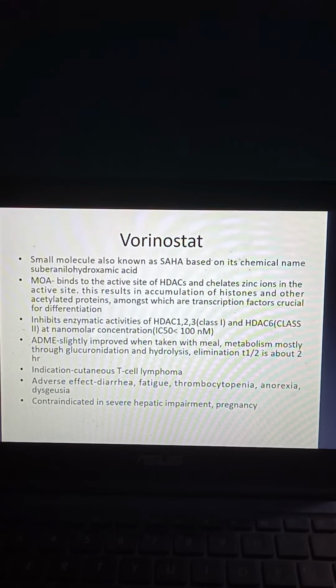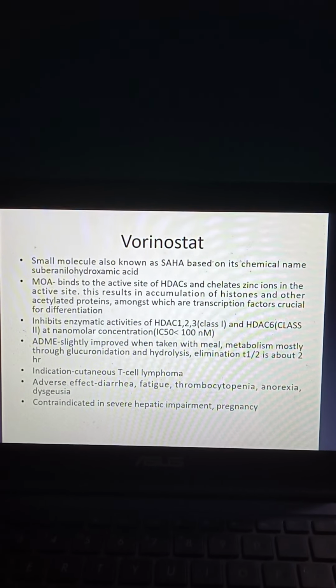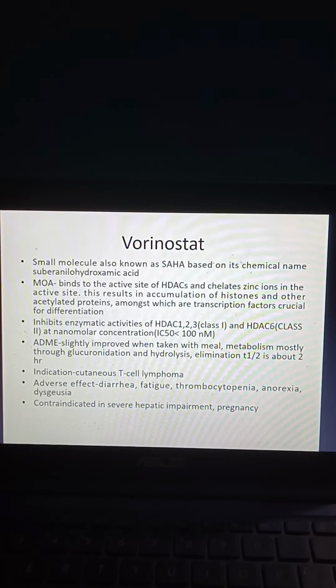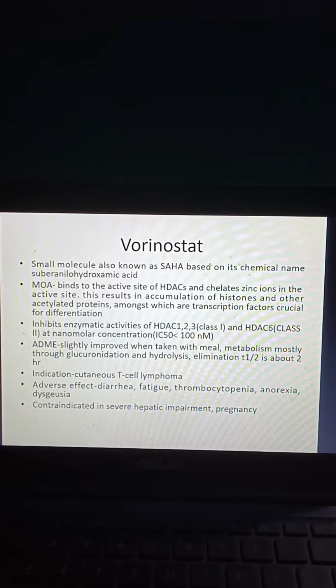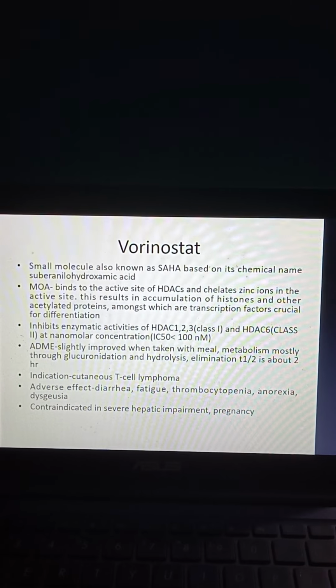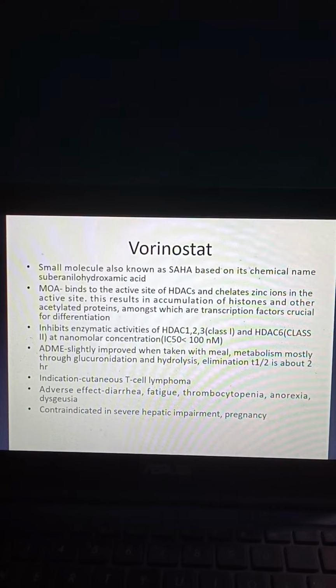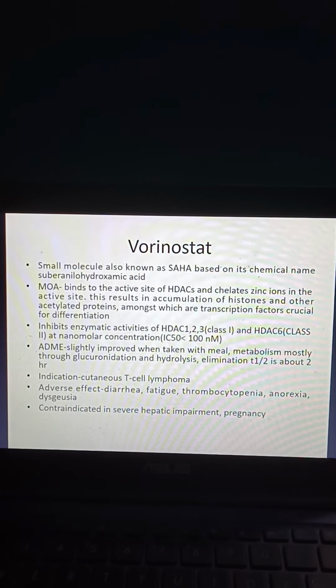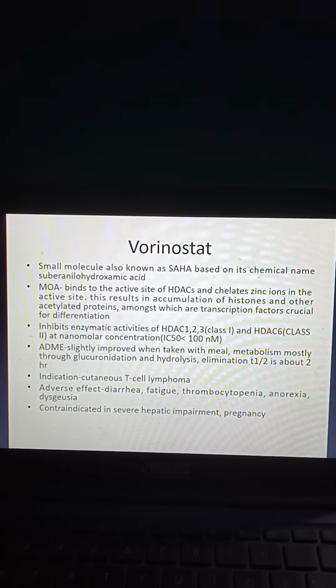This results in accumulation of histones and other acetylated proteins, amongst which are transcription factors crucial for differentiation. It inhibits enzymatic activities of HDAC 1, 2, 3, class 1, and HDAC 6, class 2 at nanomolar concentration, IC50 less than 100 nanomolar.